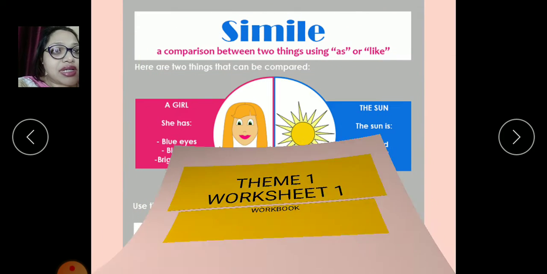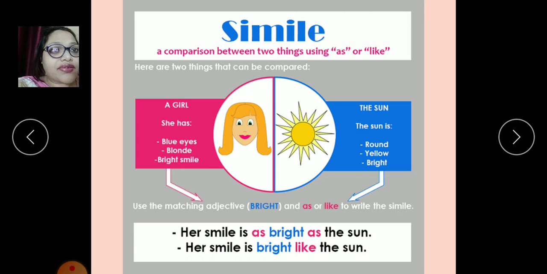We are going to learn simile. It's a figure of speech. What is a figure of speech? Figures of speech are literary devices which are used to enhance the English language. So, a simile is one of them. What is a simile? A comparison between two things using as or like. Whenever we use the words as or like and we compare two things, it is known as simile.